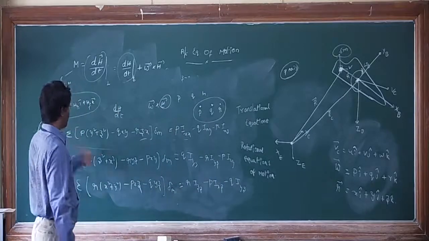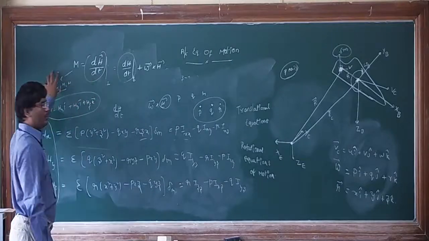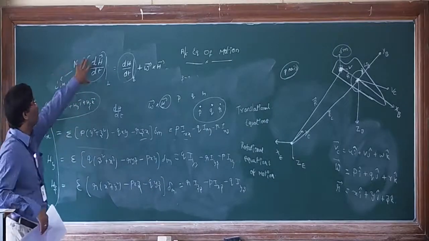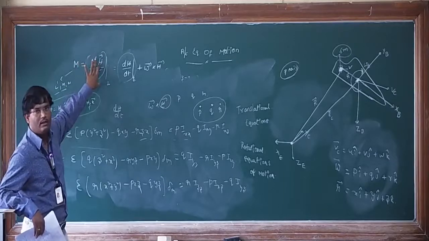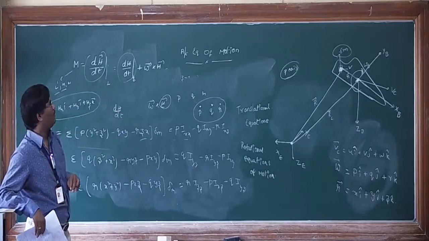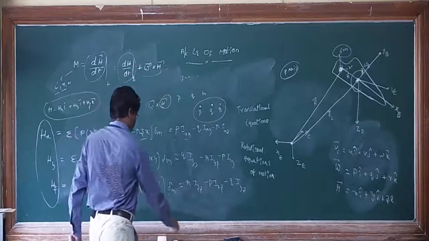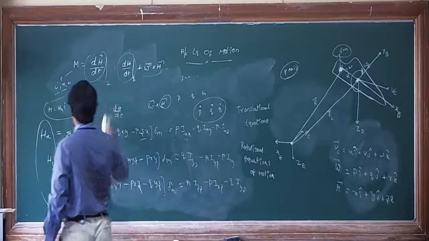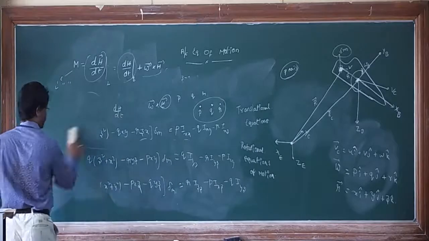Because in this expression we have only PQR, but if you want the rolling moment, pitching moment and yawing moment, you have to differentiate once again, and then it becomes P dot, Q dot, R dot. Again you have to do the cross product. So finally, if you expand this equation,